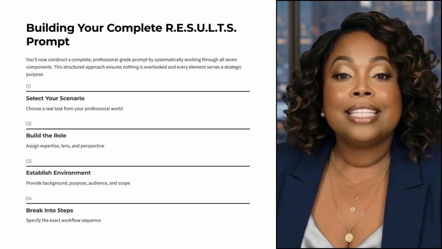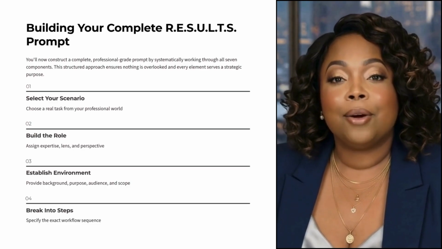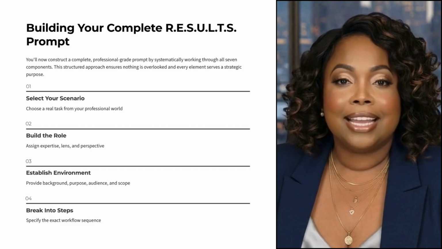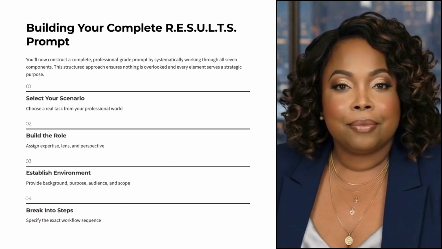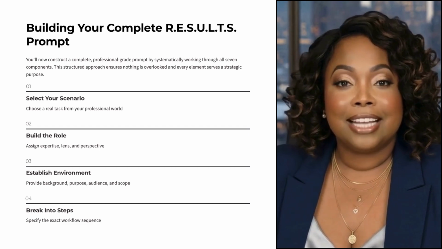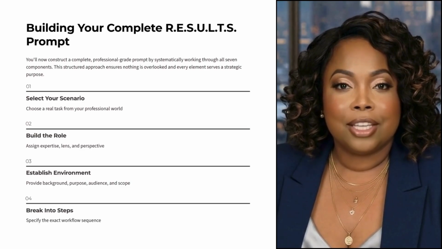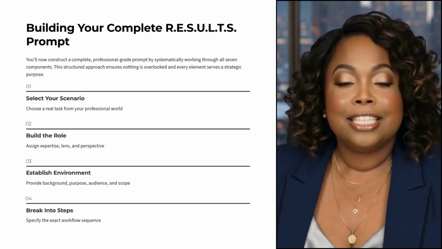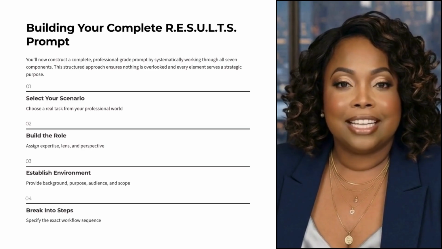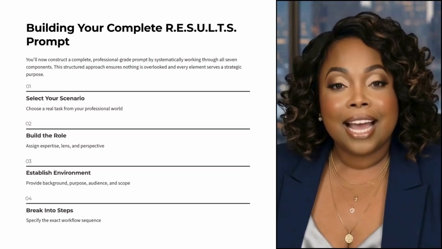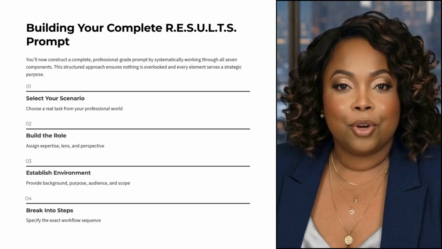Third, establish the environment. Provide background, purpose, audience, scope, and any relevant context. Fourth, break the task into steps. Give the model a clear workflow so it knows exactly how to approach the task. This structured process ensures nothing is overlooked and every component serves a strategic purpose.